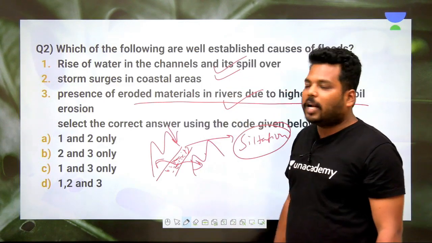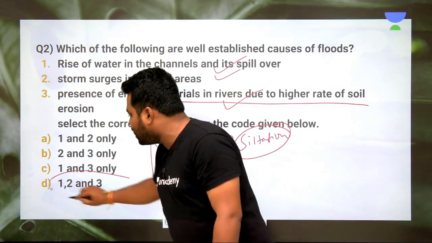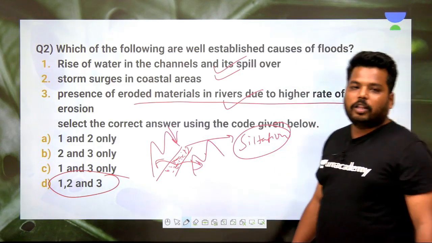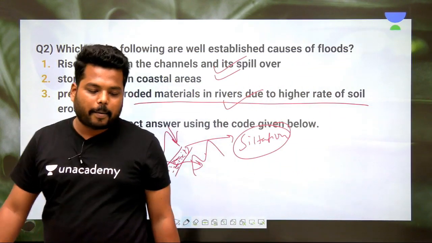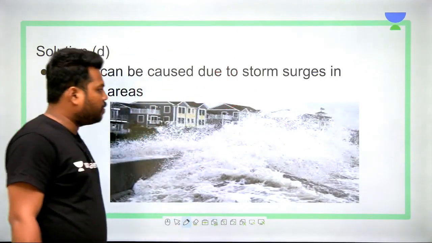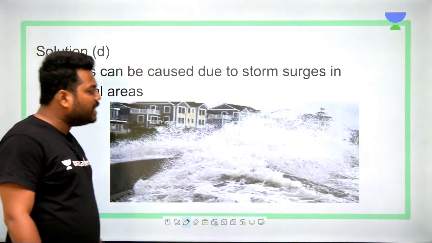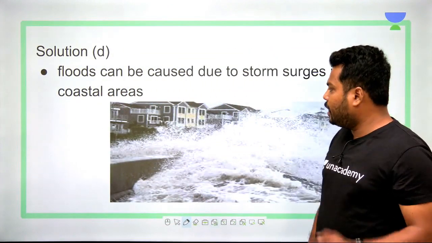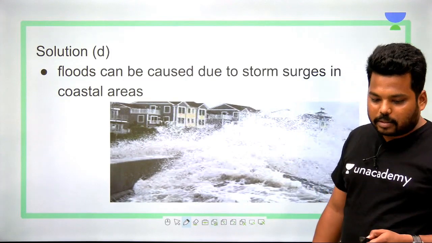And coming here, 1, 2, 3, all 3 are right, and option D comes into the picture, which is the perfect answer for the question given. Clear? So this is the storm surge picture which I have collected from the internet. Clear? So try to visualize this storm surge. You will understand what happens in the coastal regions.